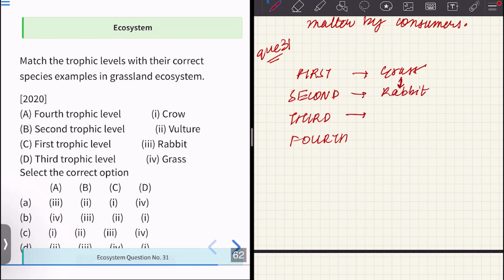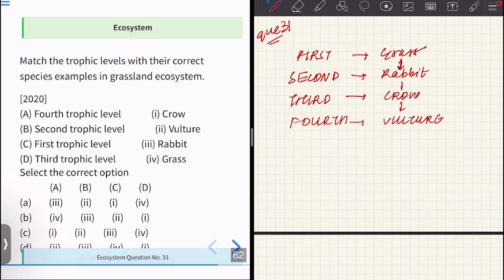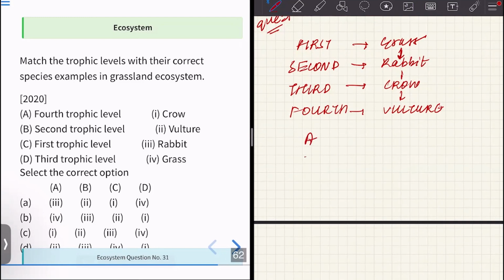Rabbit in turn is eaten by crow. So the crow eats rabbit and is on the third trophic level. And vulture tends to eat crow, therefore it is on the fourth trophic level. So for the options A, B, C, D, A is the fourth trophic level, which is vulture. Option second.